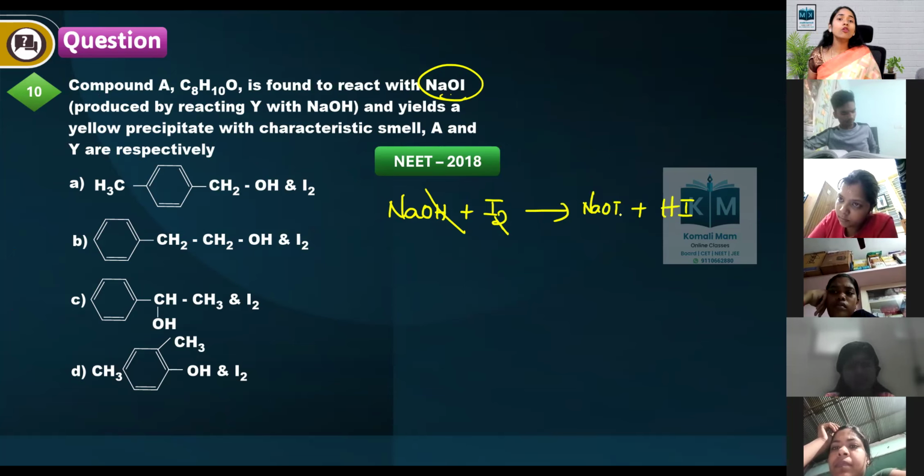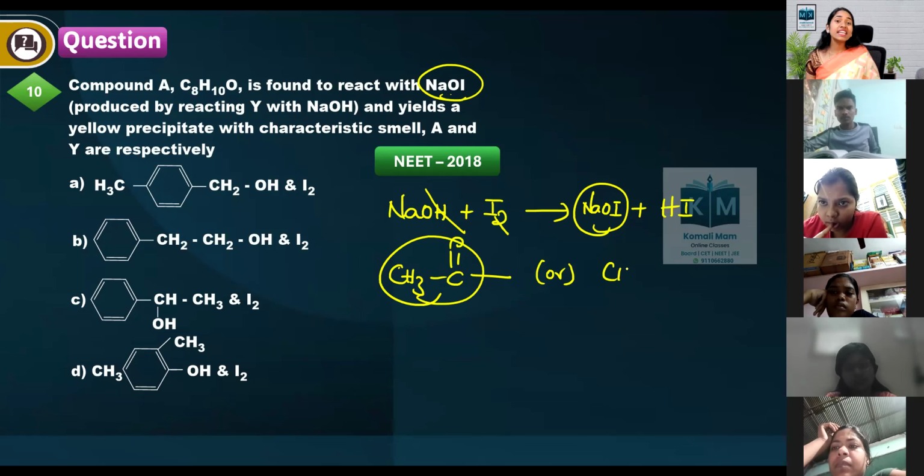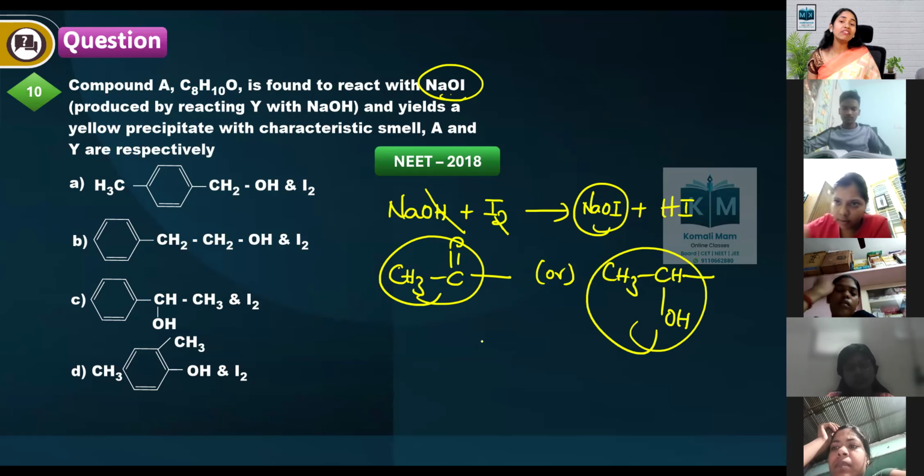This is a haloform reagent, hypohalite ion. Then what will it do? It will react with the alcohols or the compounds containing CH3 C double bond O or CH3 CHOH groups only, and it will form iodoform.